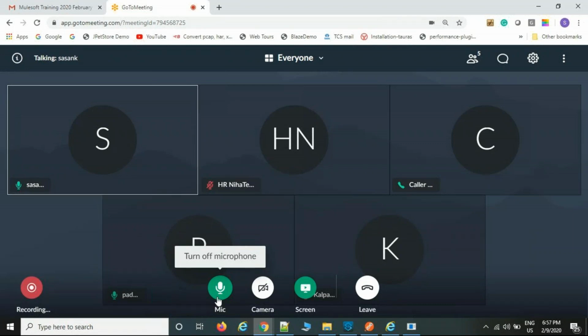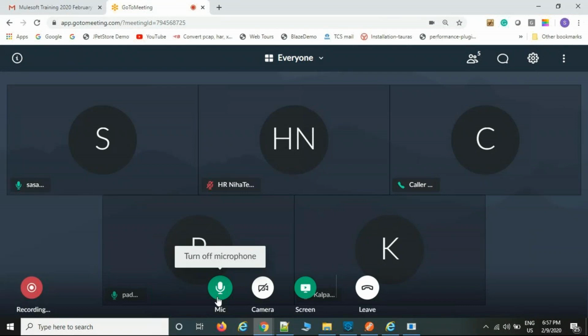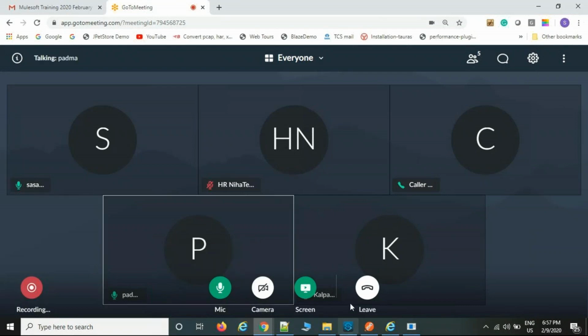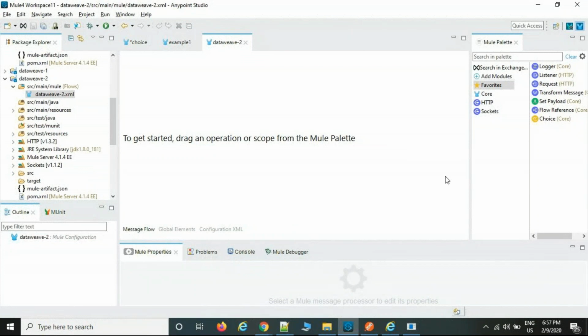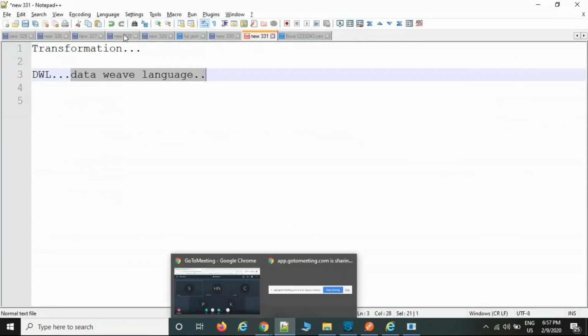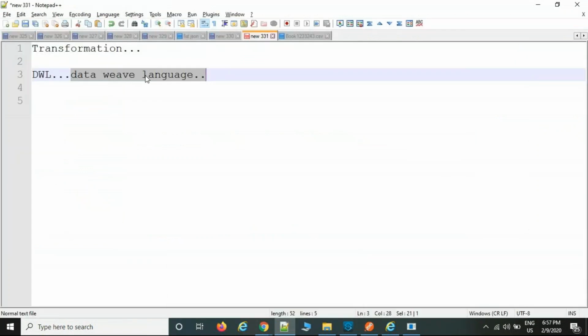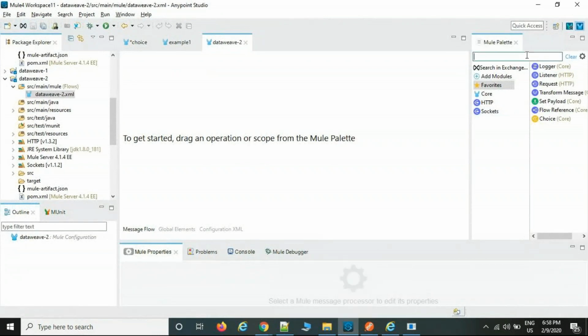Yes. The purpose of this transformation is format transformation, same format or different format also. Okay. So that is the main advantage of the transformation. DataWeave is the language. By using the DataWeave language, we are going to convert from the same format or a different format also. Now, coming to the DataWeave language,